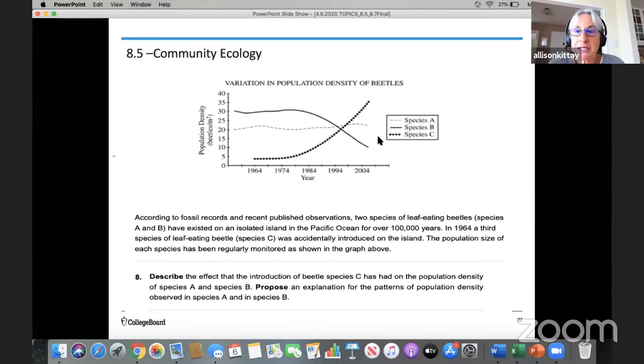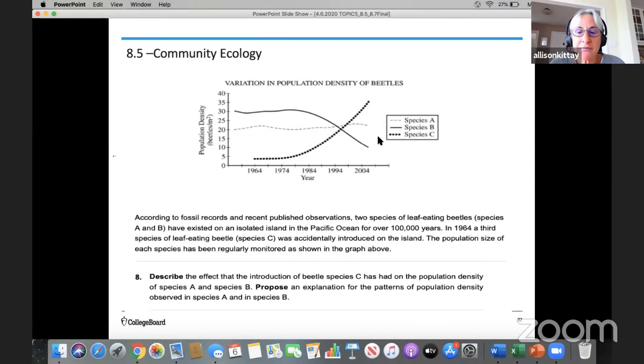Let's read the question together. According to fossil records and recent published observations, 2 species of leaf-eating beetles, species A and B, have existed on an isolated island in the Pacific Ocean for over 100,000 years.